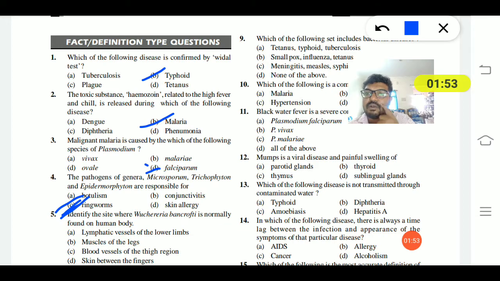Fifth question: identify the site where Wuchereria bancrofti is normally found in the human body. Lymphatic vessels of the lower limbs, muscles of the legs, blood vessels of the thigh region, or skin between the fingers. Wuchereria bancrofti is normally found in the lymphatic vessels of the lower limbs. Option A is the right answer.